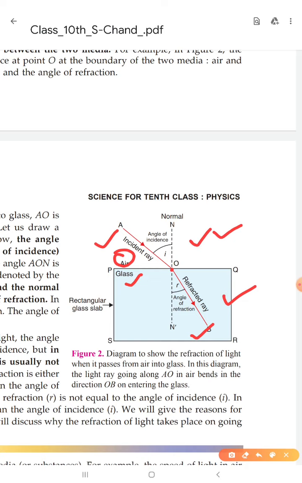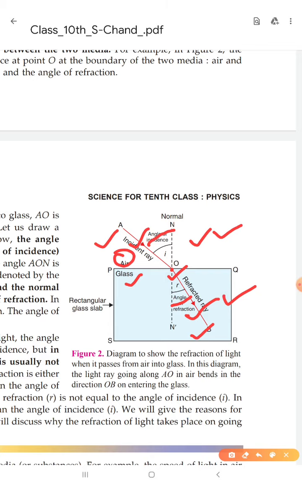Now there is a very important thing: there is a point of incidence and we should draw a normal from this point. We have drawn this normal at the point of incidence. This is the perpendicular line from point O, and this is the incident ray, this is the refracted ray. This angle is the angle of incidence and this angle is the angle of refraction.